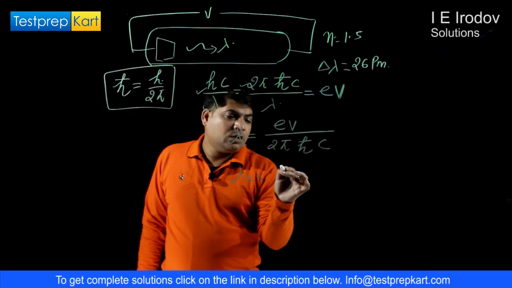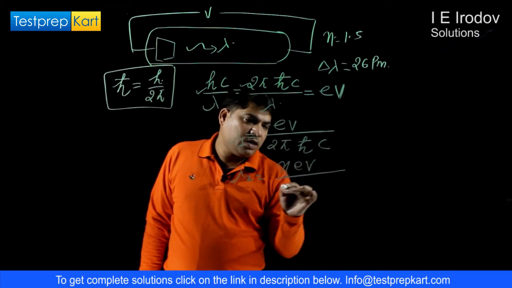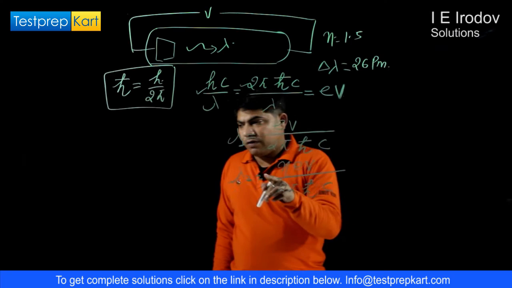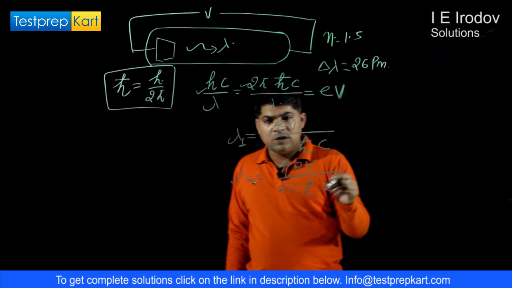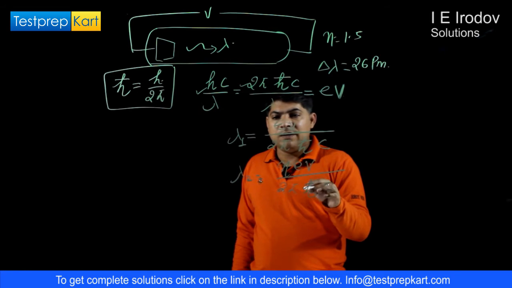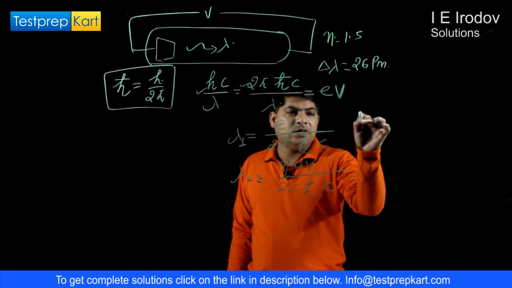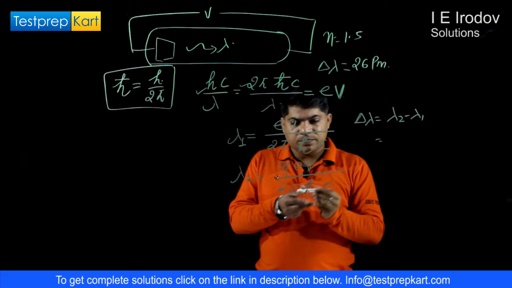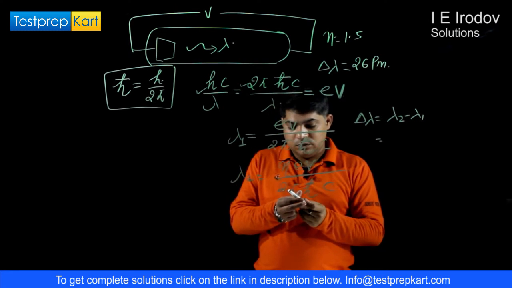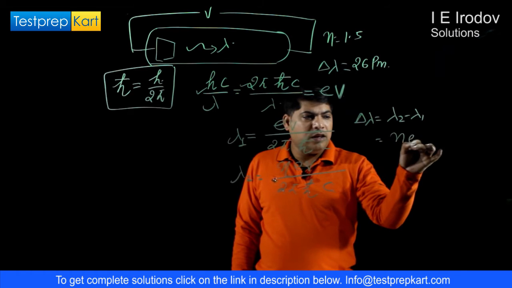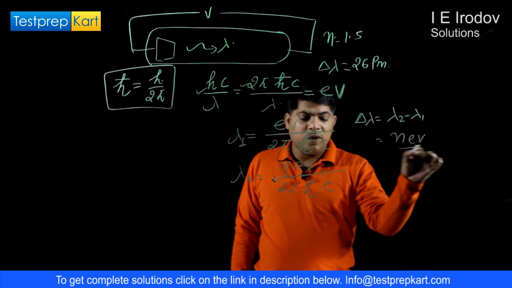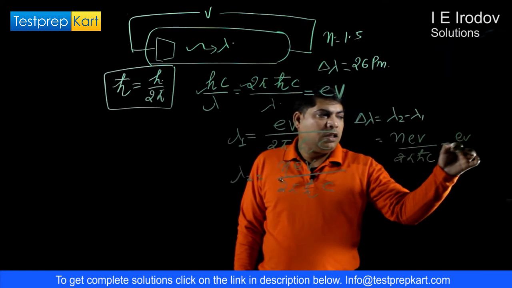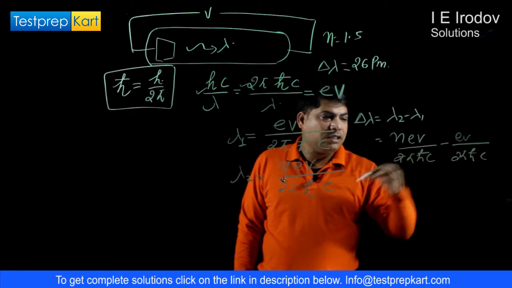So from there we can calculate delta lambda, that is lambda 2 minus lambda 1, which is equal to n eV upon 2 pi hc minus eV over 2 pi hc.